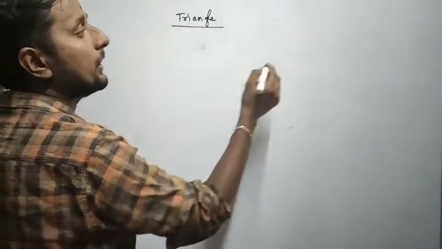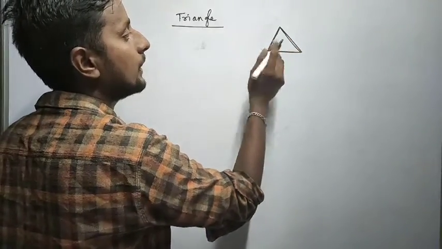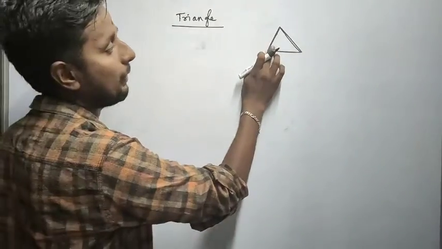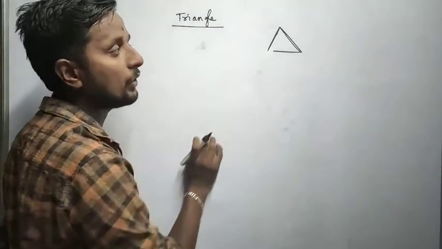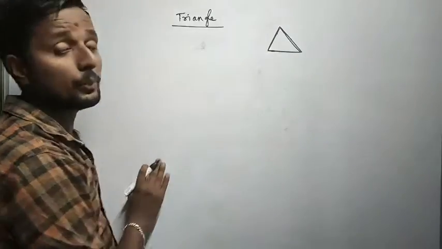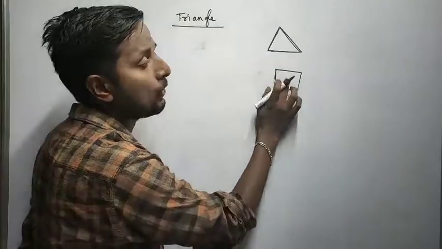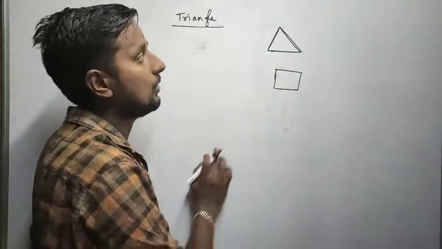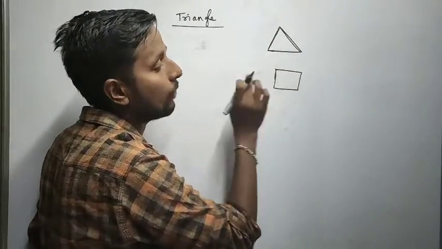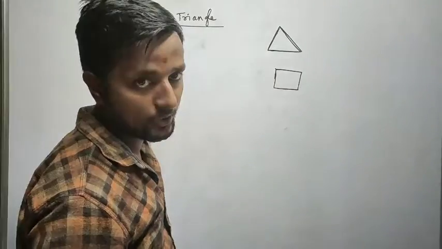So if I draw a rough diagram of a triangle, it's a triangle. Am I right? So what did you understand? For example, if the figure is open up to here, can we call it a triangle? No. So the triangle must be closed. So one point we understood. Here this diagram is also closed, but can we call it a triangle? No, because the difference between the two diagrams is 1, 2, 3 and 1, 2, 3, 4. Here it's made by only 3 lines, and this one is made by 4 lines. So it's not a triangle.